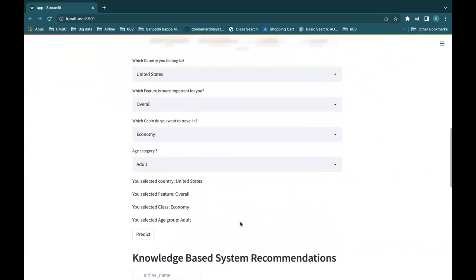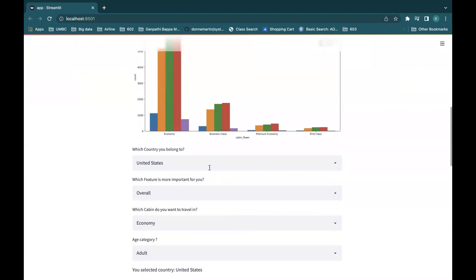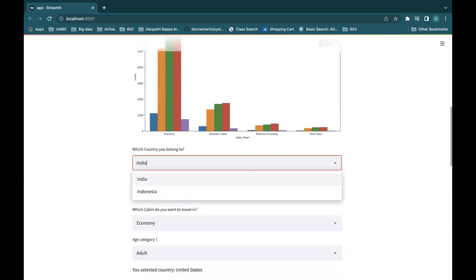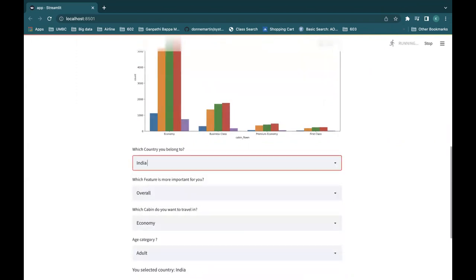Let's take another example. For example, if someone is from India, let's select the country name India.